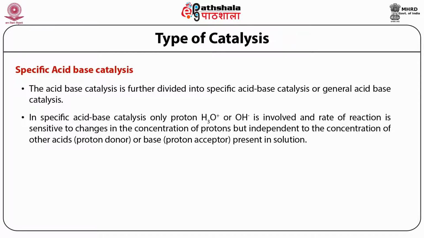That means in a specific acid base catalysis, the reaction is independent of the concentration of other acids which are proton donors or bases which are proton acceptors that are present in the solution.